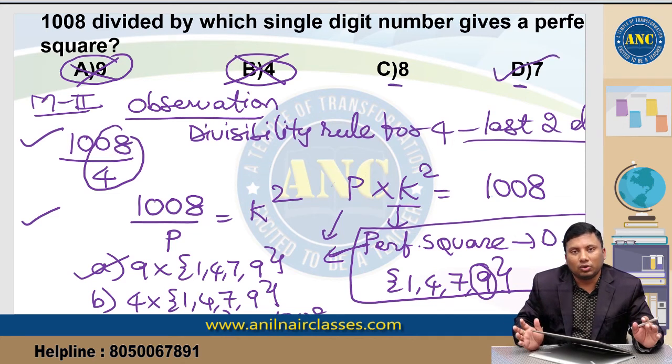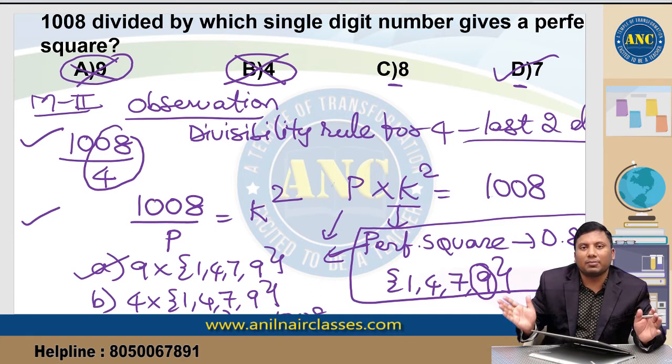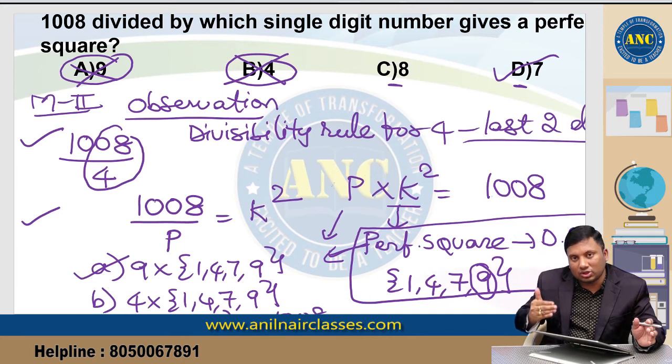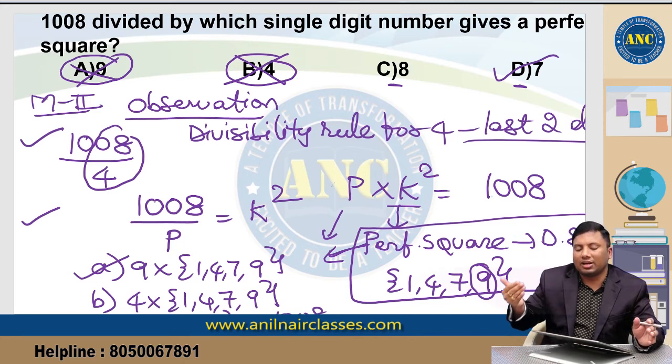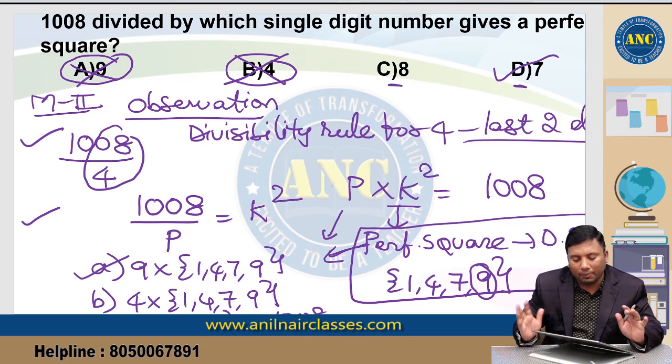So method 2, try not to use this method unless the numbers are big and you are able to eliminate options using the perfect square logics. A perfect square never ends with 2, 3, 7 or 8. Every perfect square has a digital sum of 1, 4, 7 or 9. By using these two, if you can eliminate a few answer options, go to method 2. Otherwise, go by method 1. I hope it is clear.